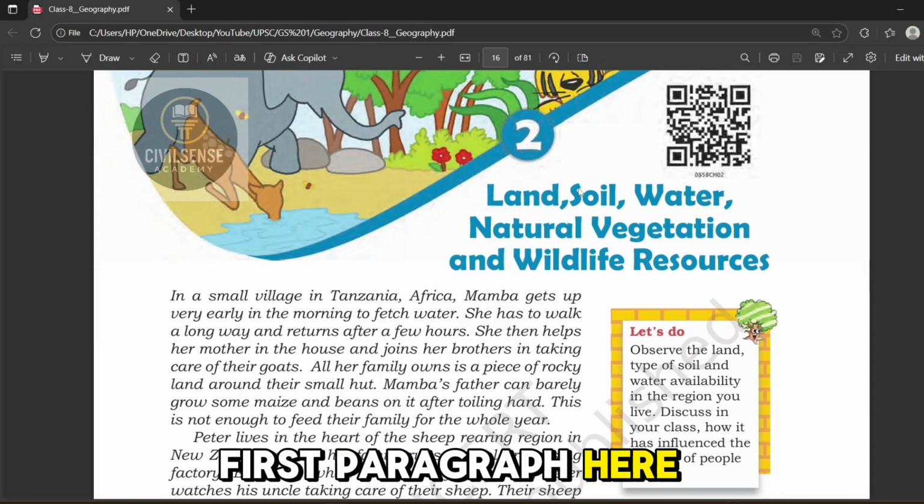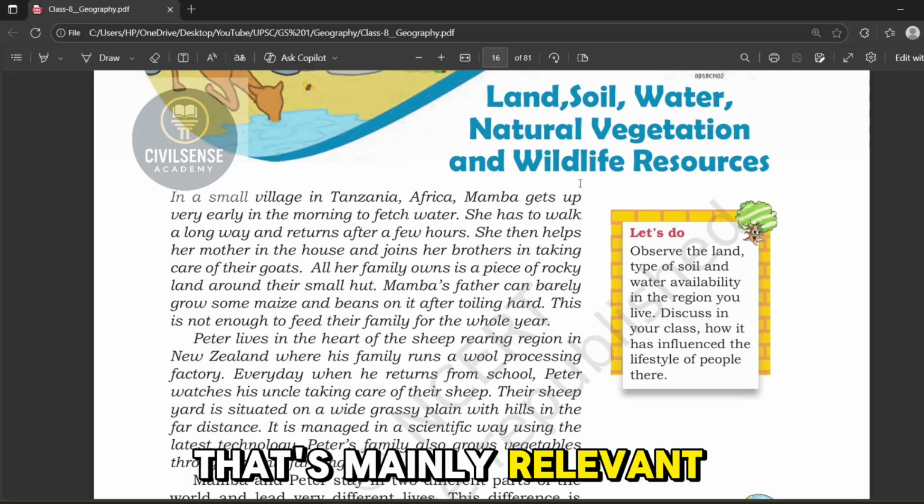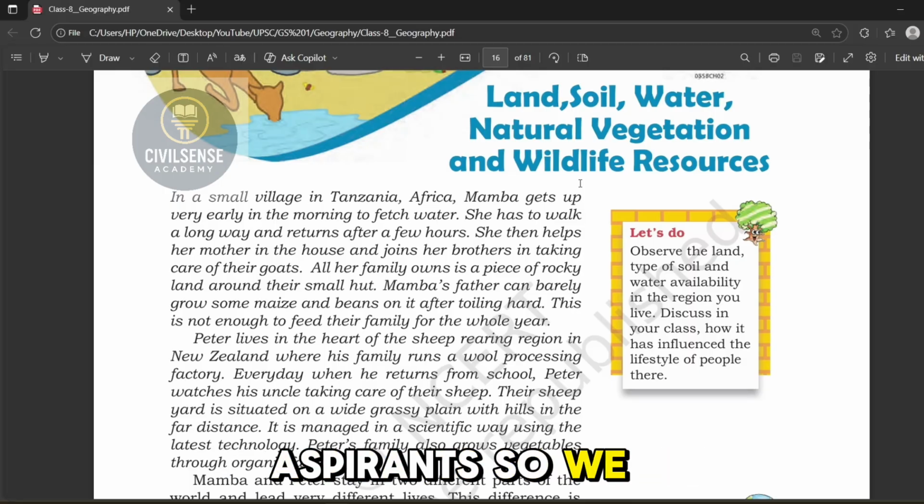And yeah, the first paragraph here, the story given in the book, that's mainly relevant for the 8th class students only, not for UPSC aspirants. So we will skip that part.